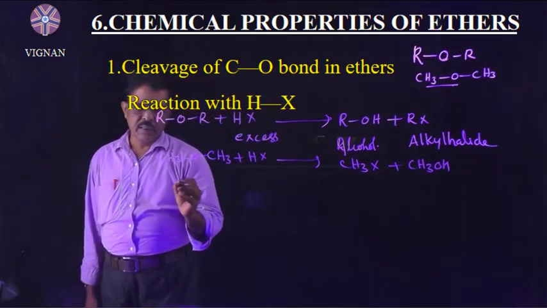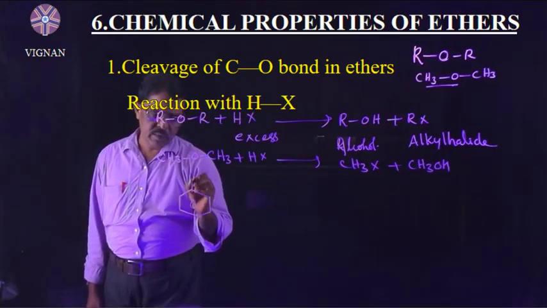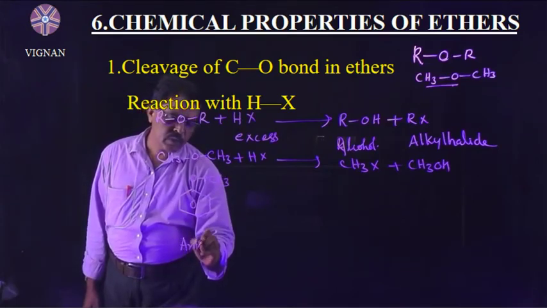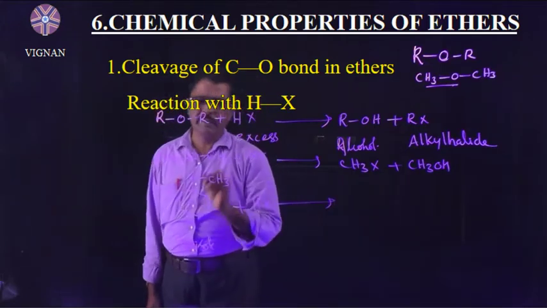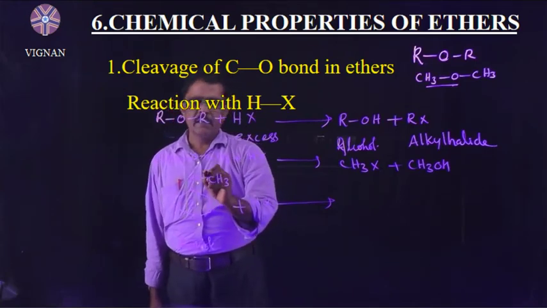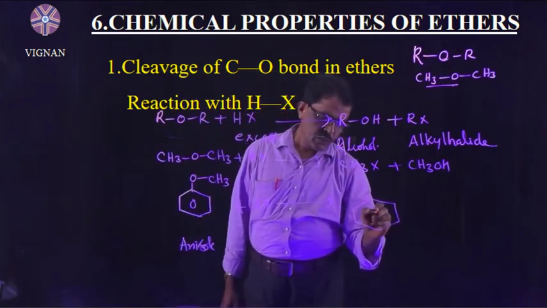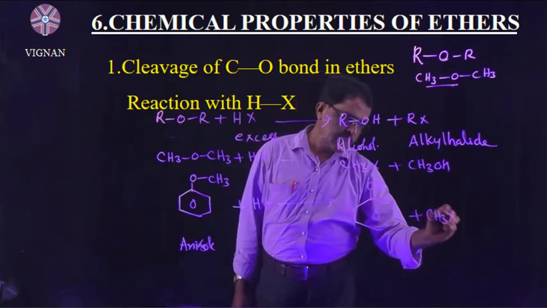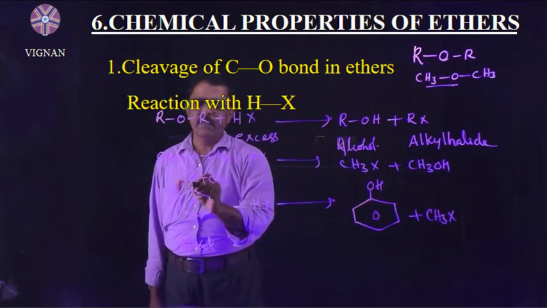If you take aryl alkyl ethers, this one is your aryl alkyl ether. This means the anisole reacts with HX. The cleavage of the bond takes place. This bond cleavage takes place. So here phenol is formed and alkyl halide CH3X is formed. Why does this cleavage take place? Why not this one? This does not take place.